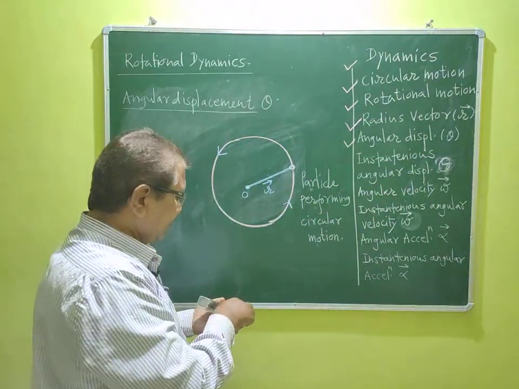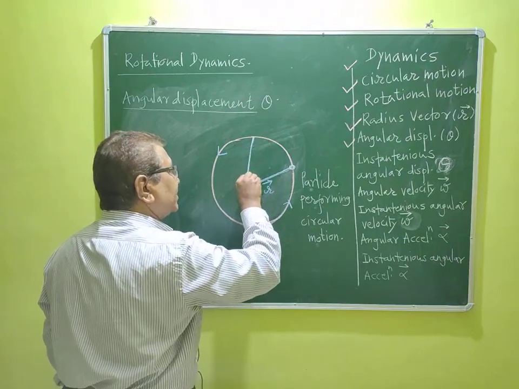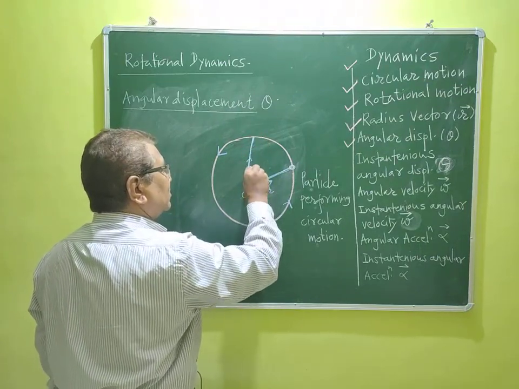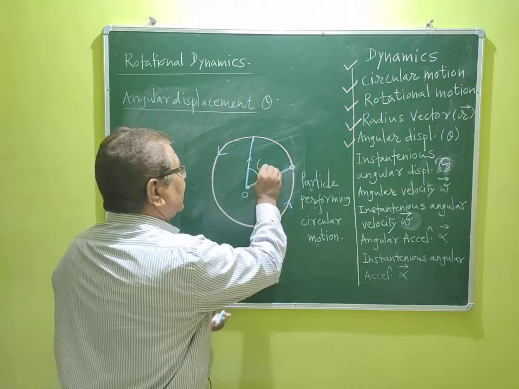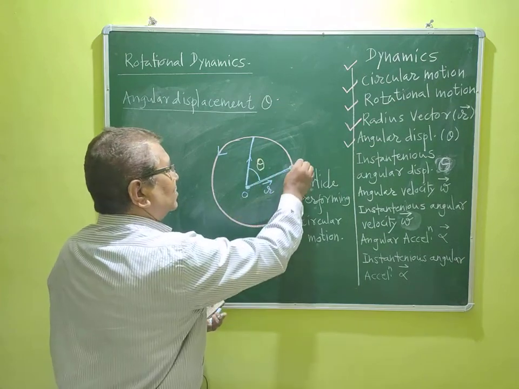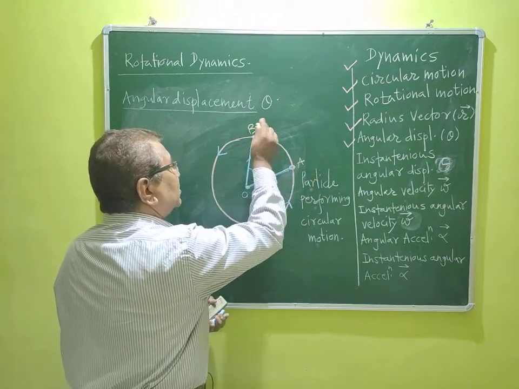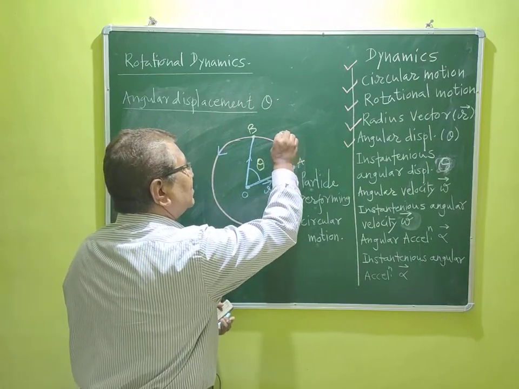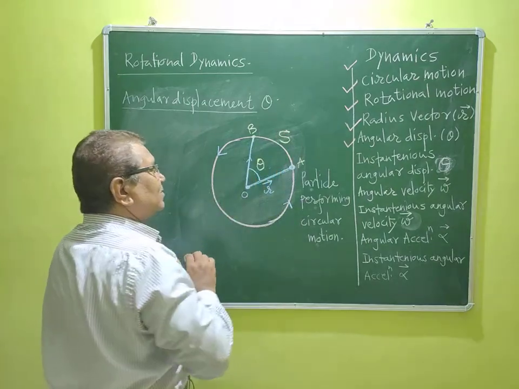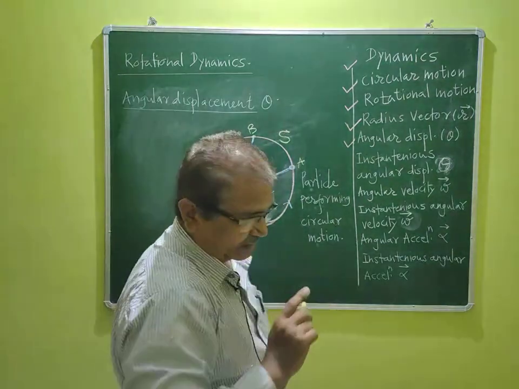For that purpose, we draw two radius vector like this. This is the angle. That angle is nothing but theta here. Particle is moving from A to B, suppose, covering a distance is equal to s here. And this theta is called as angular displacement.